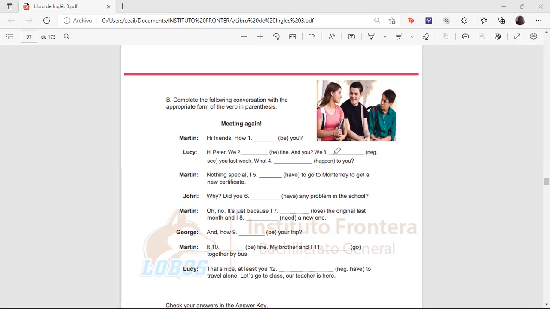We haven't seen you last week. What happened to you? Now, as you can see, the verbs in parentheses can be either in past or in present. You have to figure out in which way they're talking.